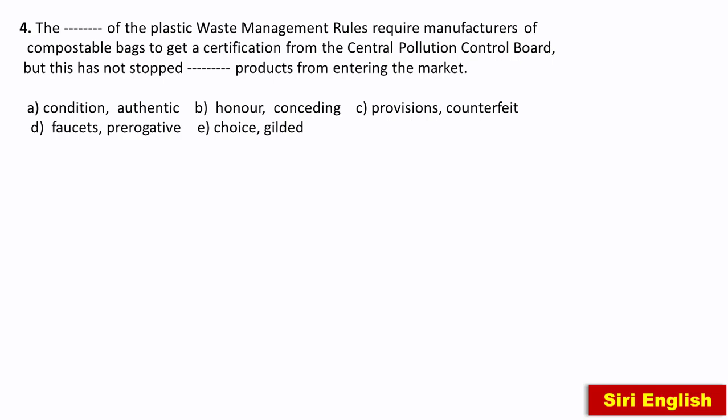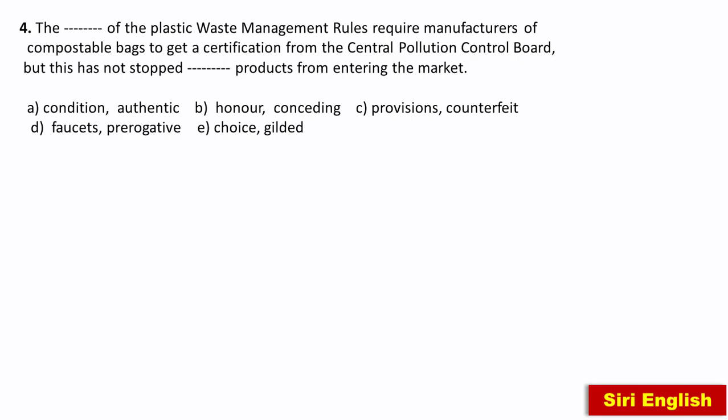Now the use of words here, but this has not stopped dash. The use of the words but this has not stopped before the second blank shows that it has to be something negative. Here the word authentic has a positive tone.